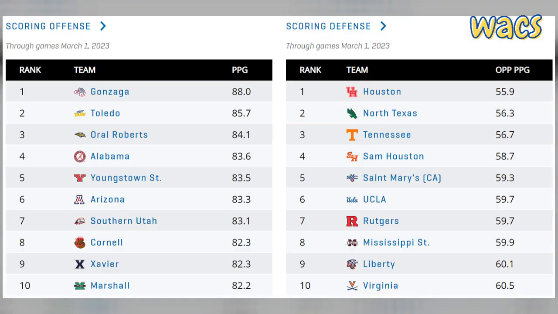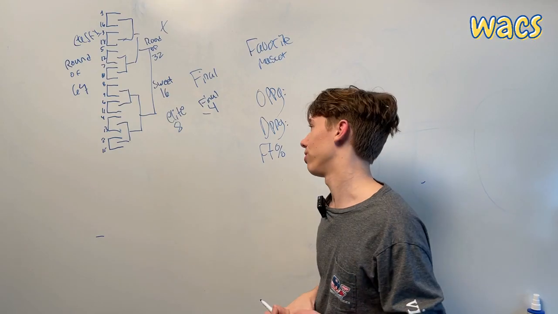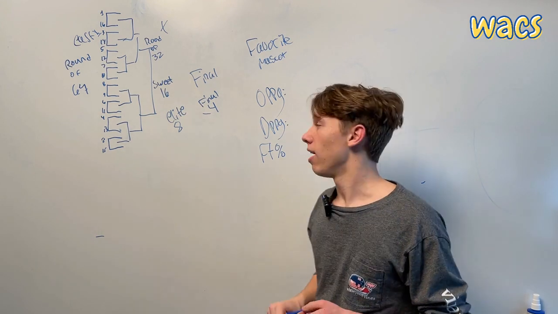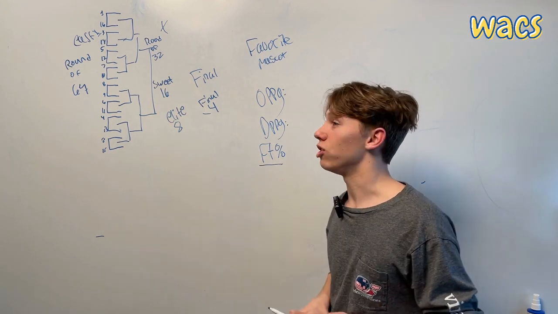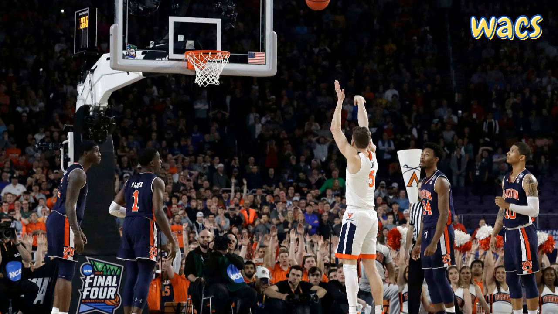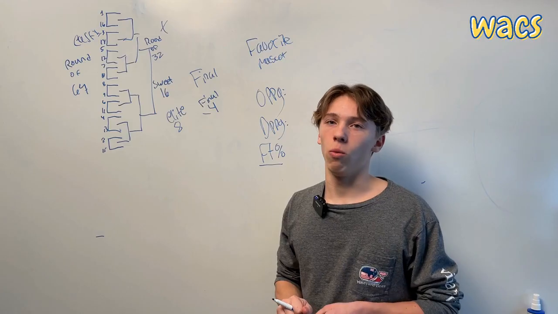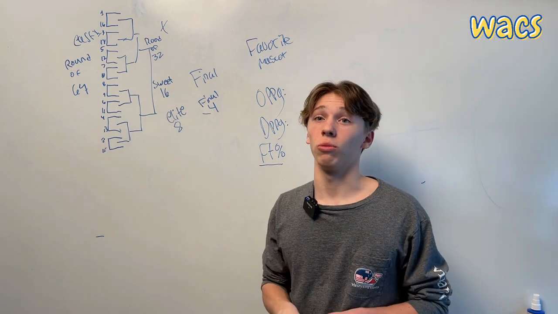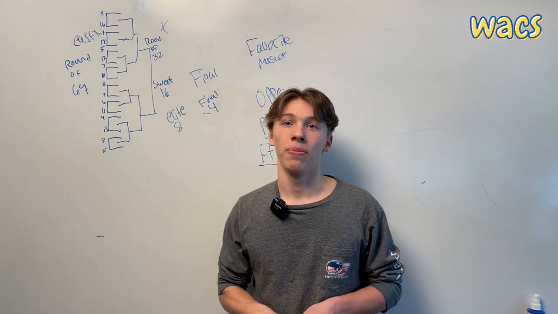And the defensive points per game, which is also a huge thing, is about how many points per game their opponent scores. And then free throw percentage is how good they shoot at the free throw line. And let me tell you, free throw percentage is ginormous in these games. There have been so many games all the way down to the wire. So those are some great stats that you might need to look at.